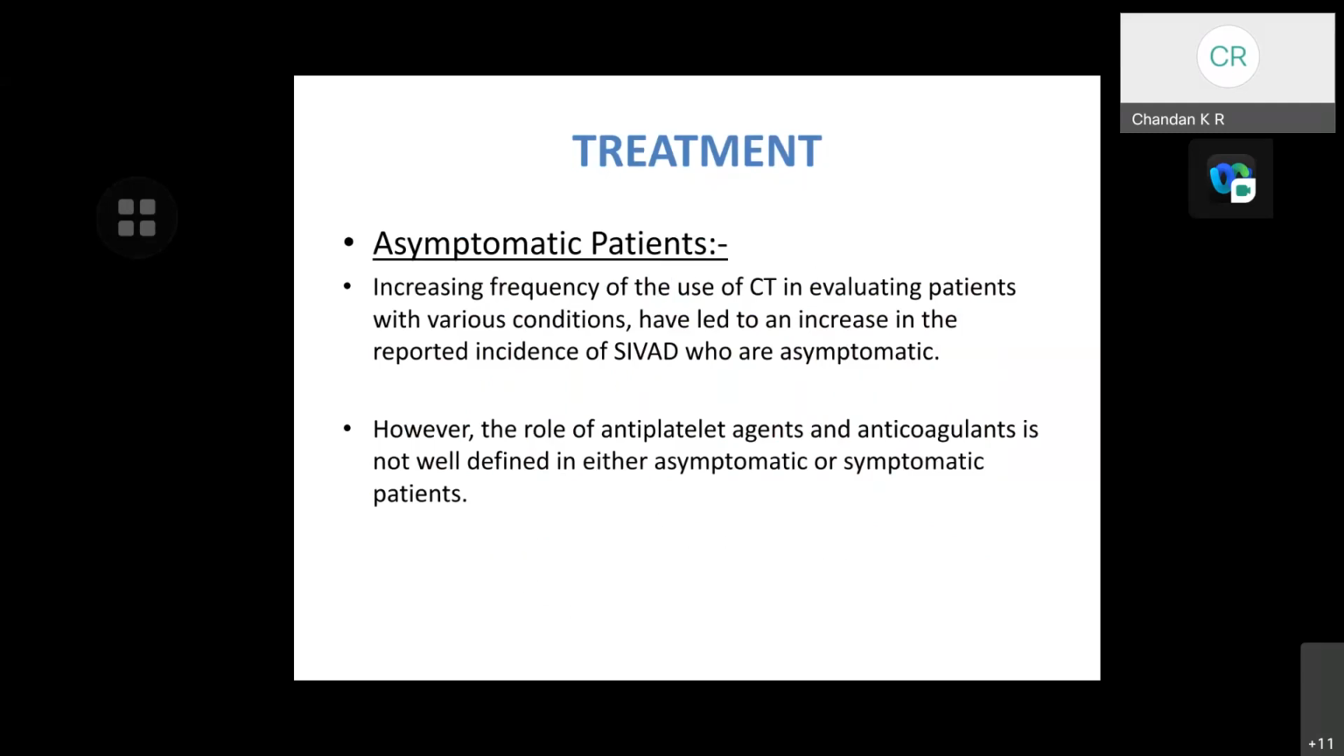Coming to the treatment, for patients who are asymptomatic, the increasing frequency of the use of CT in evaluating patients with various conditions has led to an increase in the reported incidence of visceral artery dissections who are asymptomatic. However, the role of antiplatelet agents and anticoagulants is not well defined in either asymptomatic or symptomatic patients.